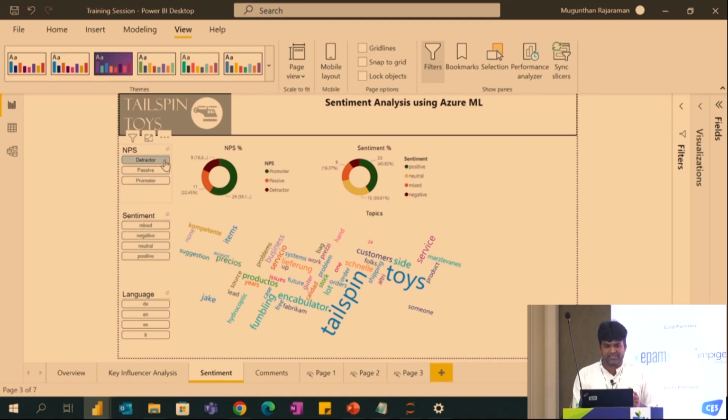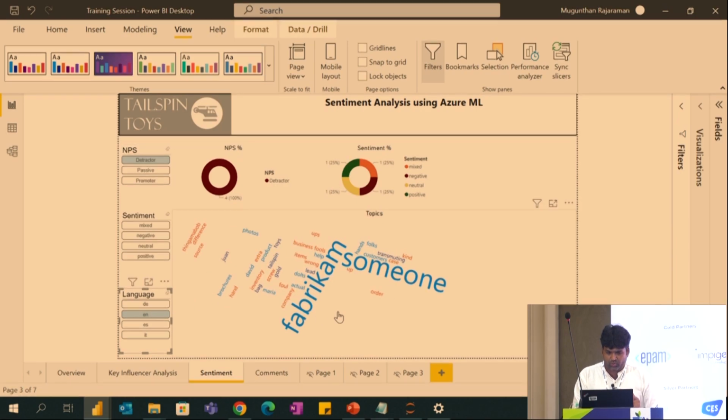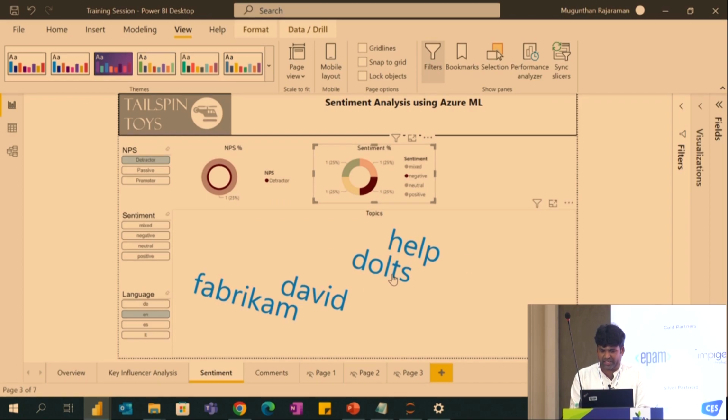So for example, in this, I'm just selecting detractor. In detractor, some persons are positive also. So these are all the text. Probably I will go to English. So in English, these are all the words they are talking. For example, these are all the detractor topics they are speaking. So in this, I just need to filter negative. So these are all the items. Probably we cannot take any insights from this.